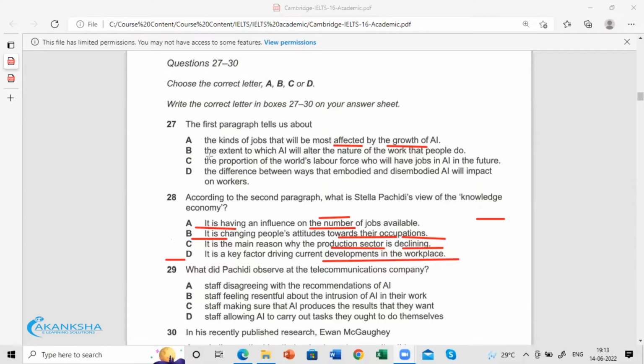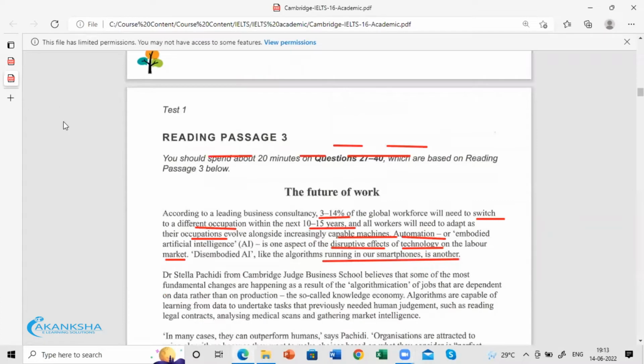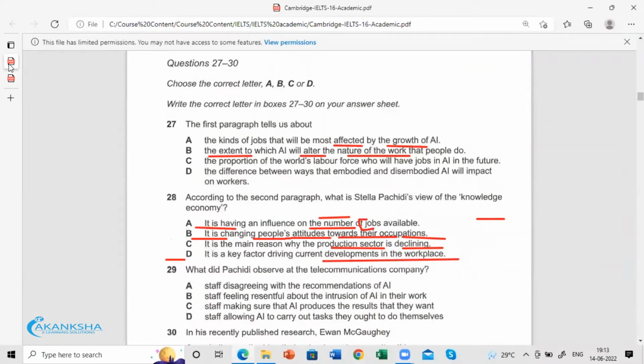Option B, the extent to which AI will alter the nature of work. Alter the nature of work. Yes, because they talk about this. Here you see, all workers need to adapt as their occupations evolve alongside increasingly capable machines. Adapt means to adjust.